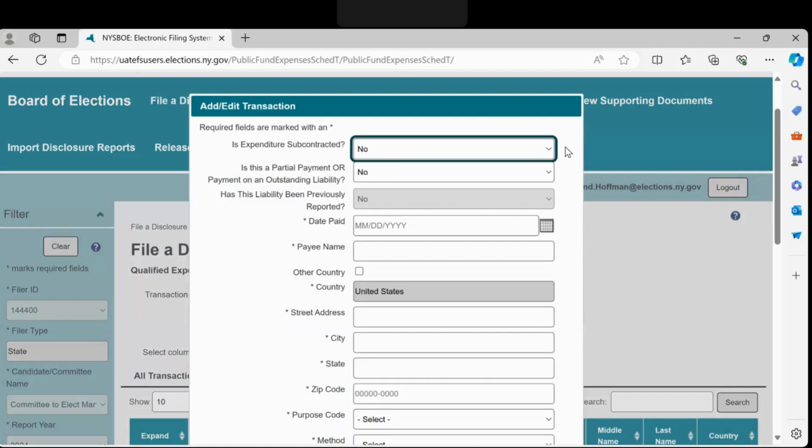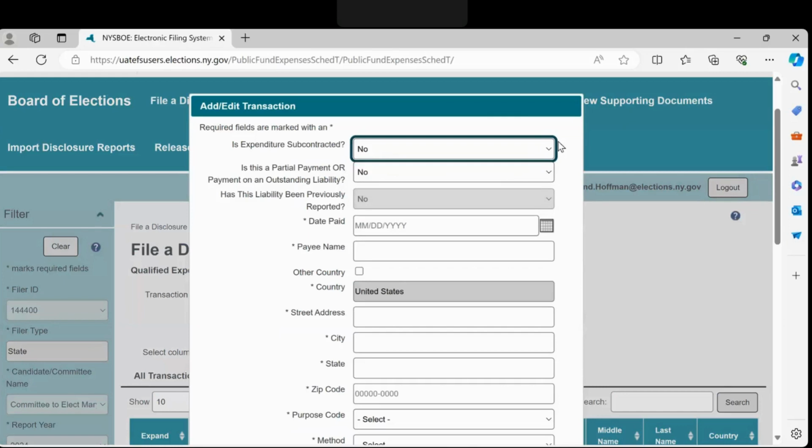Subcontractor information is required when the subcontracted amount is greater than $10,000 for statewide candidates and greater than $5,000 for all other offices. Select yes or no from the drop-down menu based on your situation.